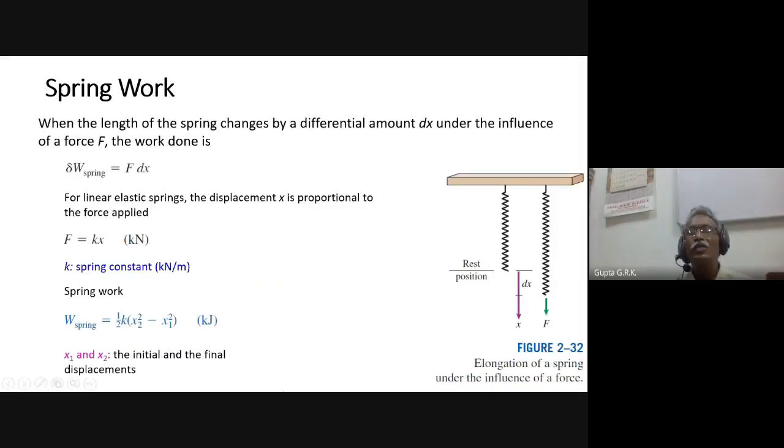And spring work. If a force is applied here and the spring gets extended through a distance x, suppose, then delta W of the spring is equal to F dx, where F is equal to K x. K is the spring stiffness, in kilonewtons per meter, and x is in meters, so it will become kilonewtons. That is, F is Kx. If I substitute here and integrate, I will get x square by 2, so half K into x2 square minus x1 square. This is W spring, the spring work.